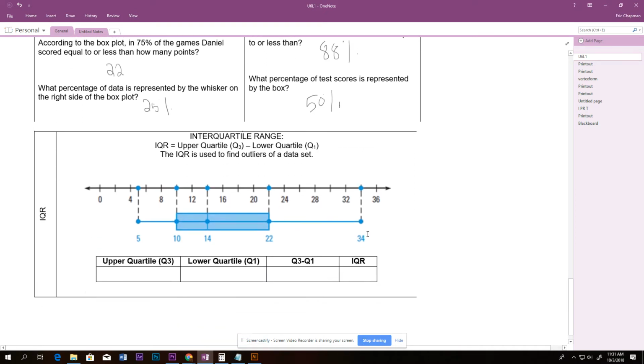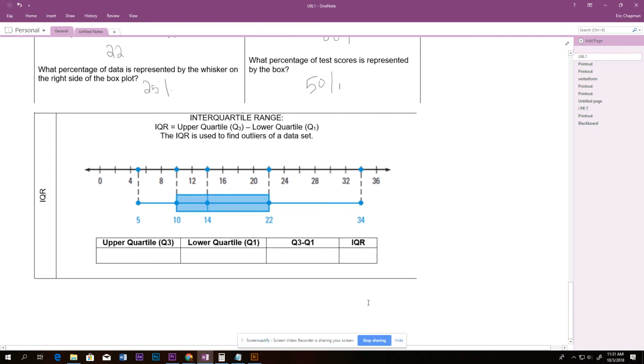All right. Now let's take a look at the interquartile range. The interquartile range is simply the upper quartile minus the lower quartile. Our upper quartile is 22. Our lower quartile is 10. So Q3 minus Q1 is 22 minus 10. So our interquartile range is 12.